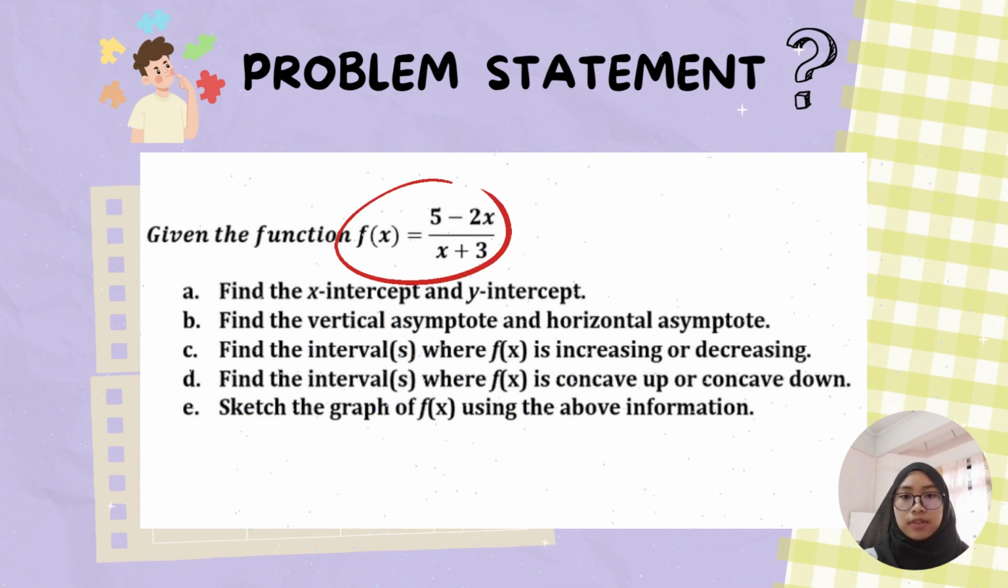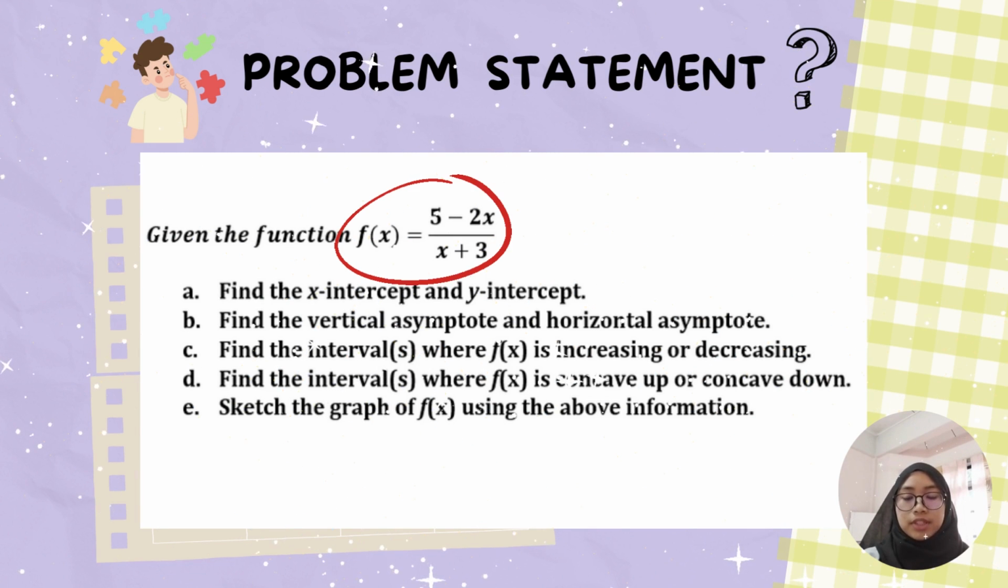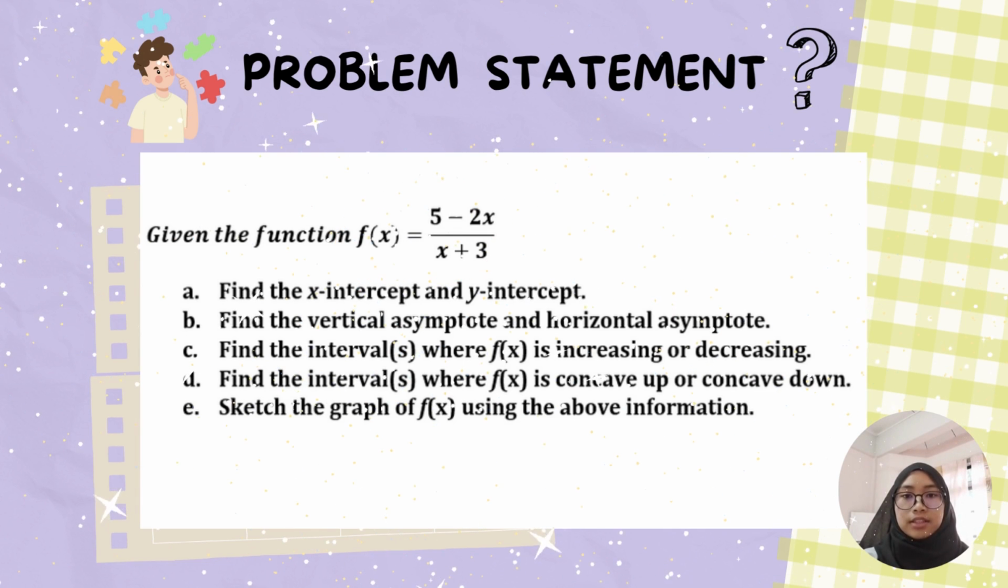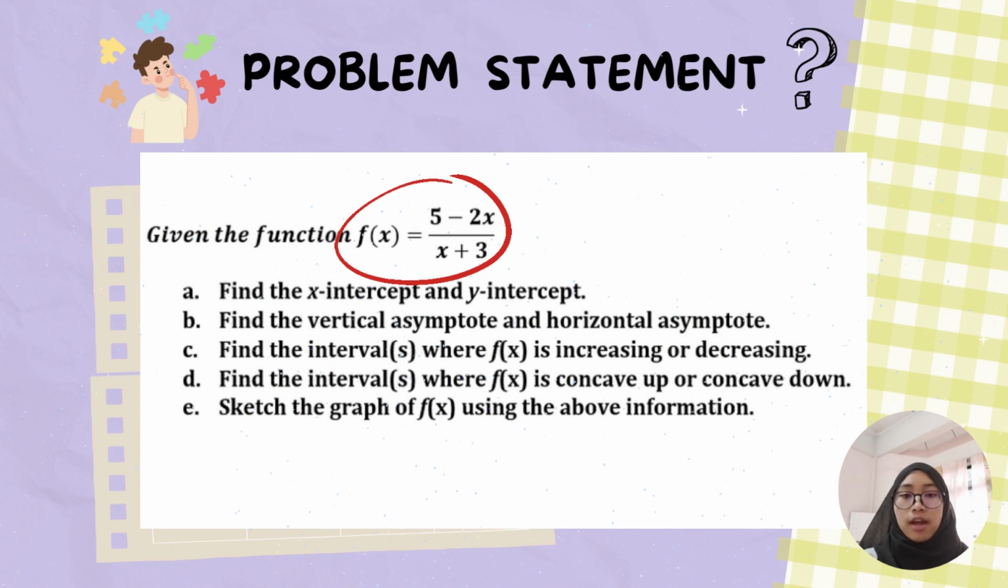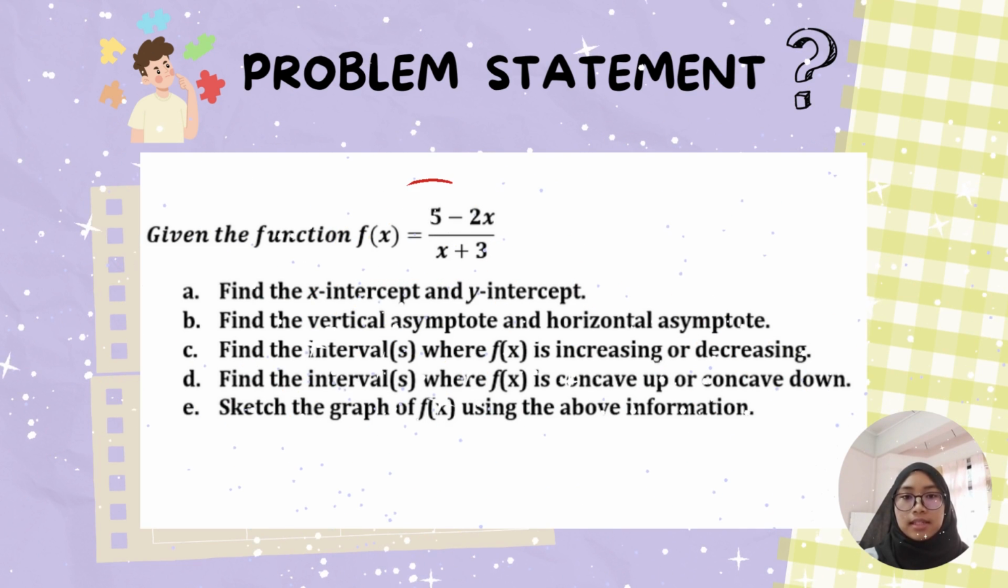The question is: given the function f(x) = (5 - 2x)/(x + 3). A. Find the x-intercept and y-intercept. B. Find the vertical asymptote and horizontal asymptote. C. Find the intervals where f(x) is increasing or decreasing. D. Find the intervals where f(x) is concave up or concave down. And last, E. Sketch the graph of f(x) using the above information.